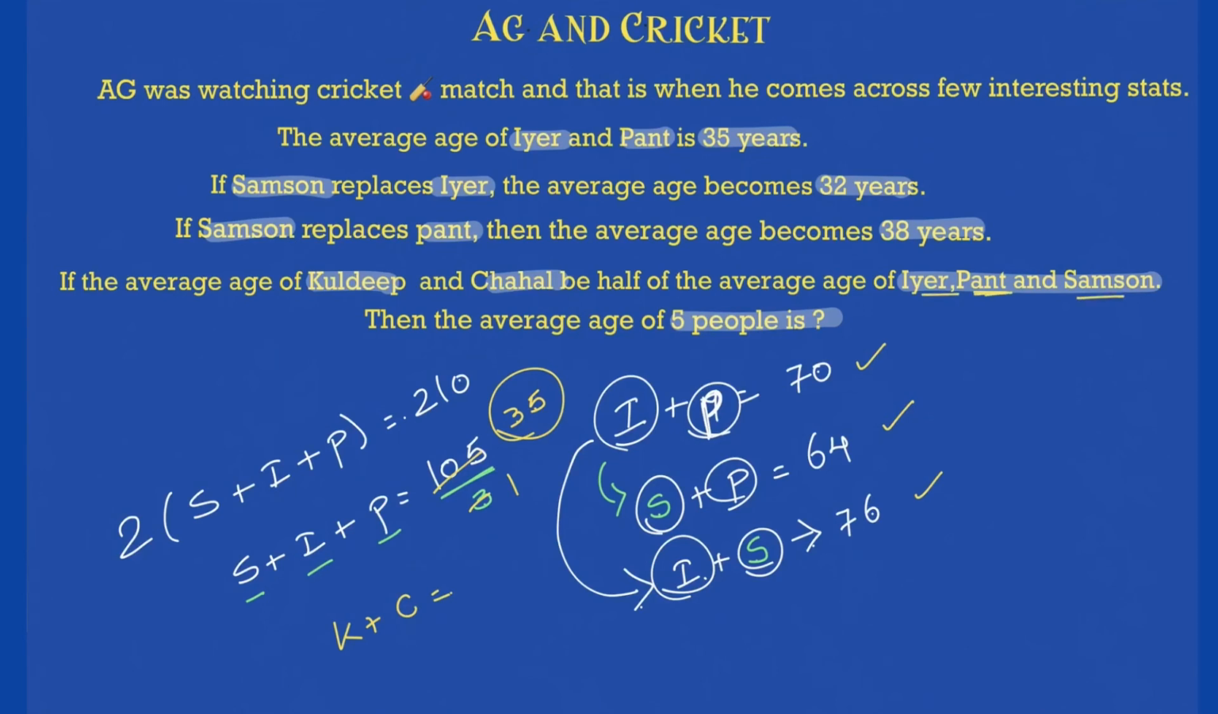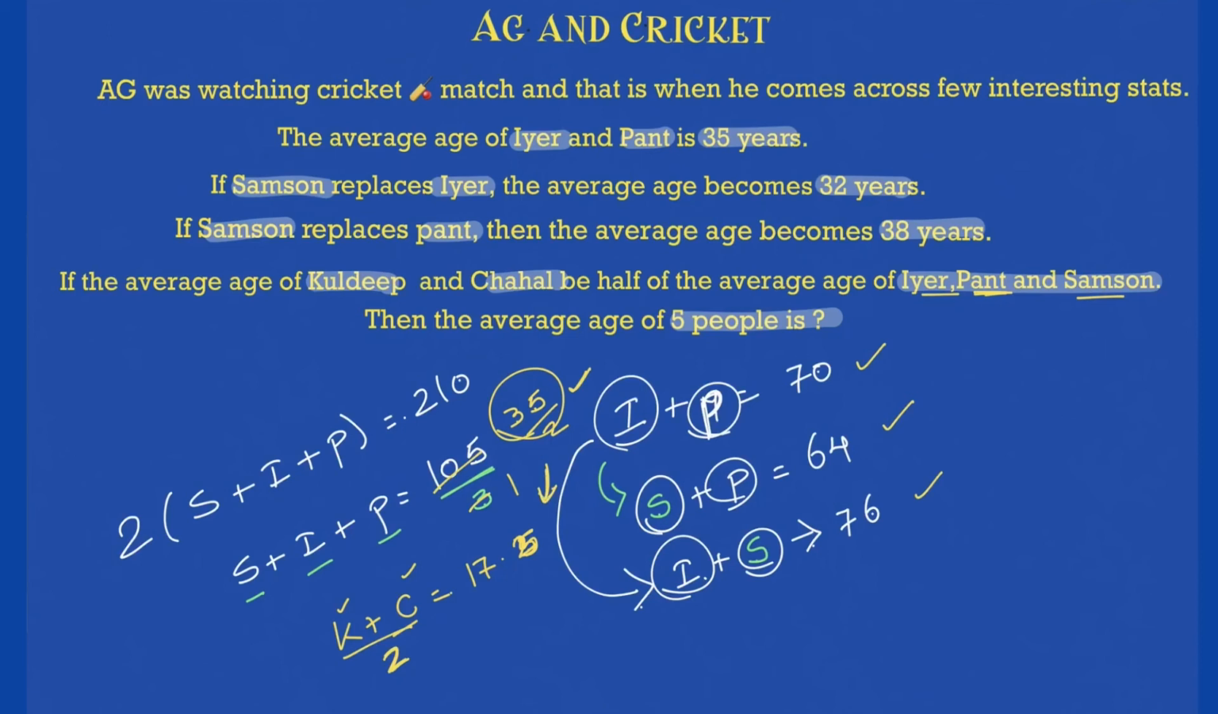So Iyer, Pant and Samson have an average age of 35. Half of their average is nothing but 17.2. Okay, and that is their average age. So the sum of age, which means this divided by 2, Kuldeep age plus Chahal age divided by 2, is equal to 17. Let's do half is 17.5, correct? I did a half wrong. 35 divided by 2 will be 17.5.